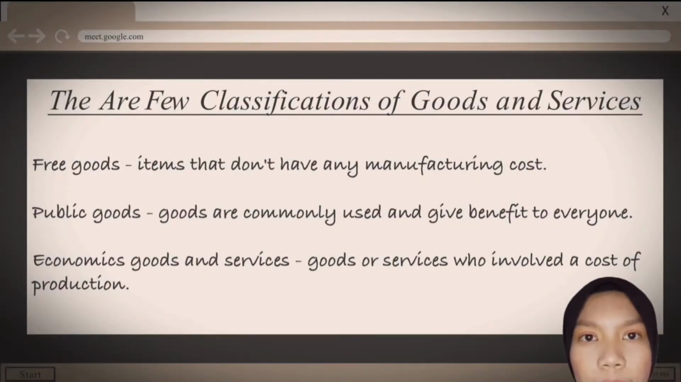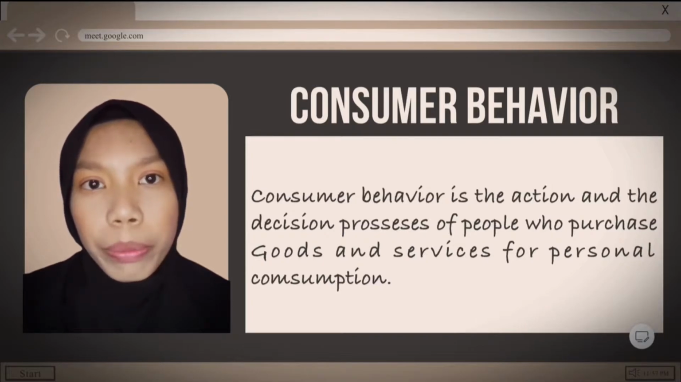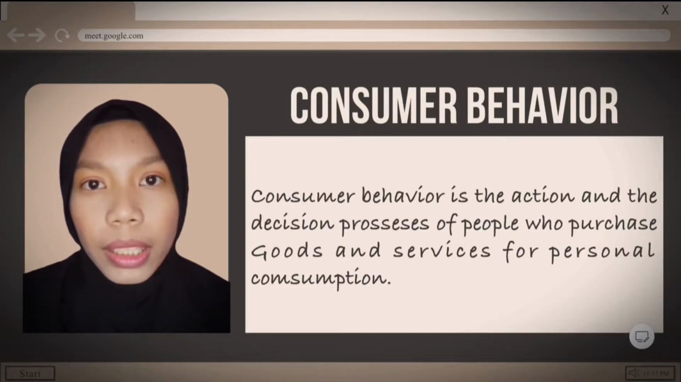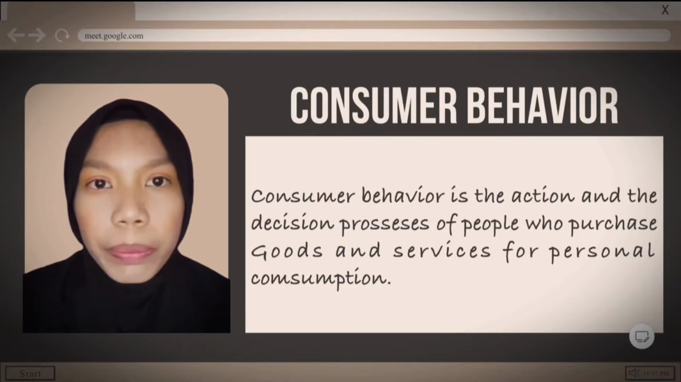There are a few classifications of goods and services, which are free goods, public goods, and economic goods and services. Meanwhile, consumer behavior is the action and decision process of people who purchase goods and services for personal consumption. Consumers will also compare the price and utilities of different alternatives. When consumers make decisions, they are engaged in a problem-solving task of satisfying a perceived need.